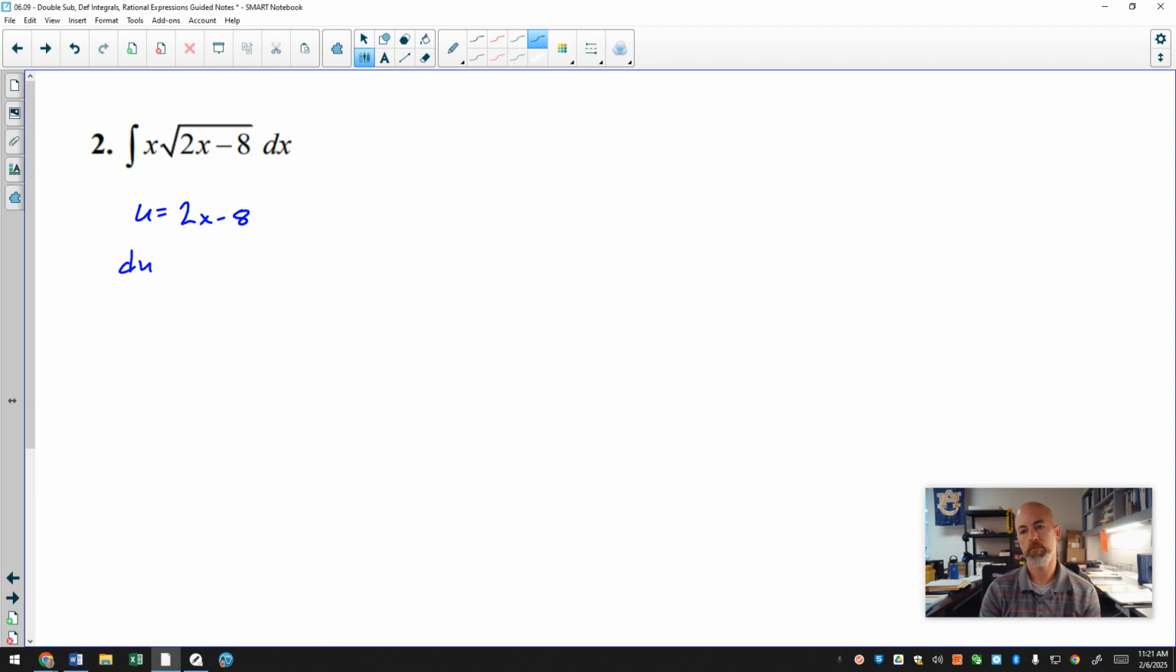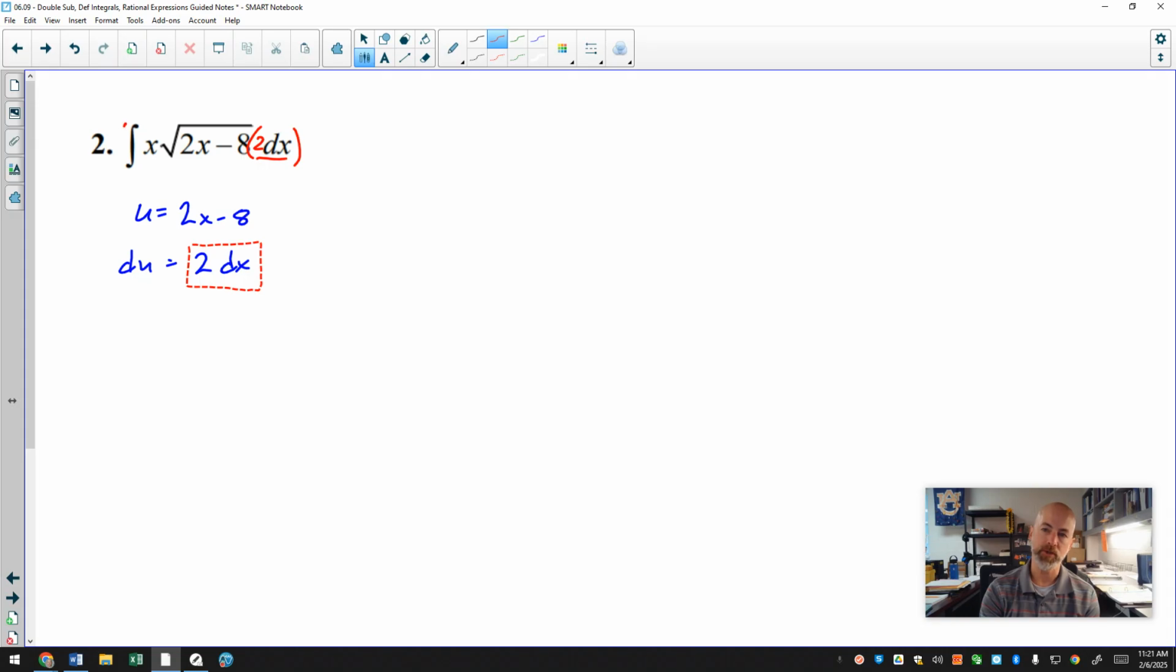du is 2 dx. And the way I like to do u substitution is I look at what my du is. The derivative of 2x minus 8 is 2. And I want to see that in the original problem. I have the dx, I'm missing the 2, so what I like to do is squeeze a 2 in here. So I'll multiply the dx by 2.